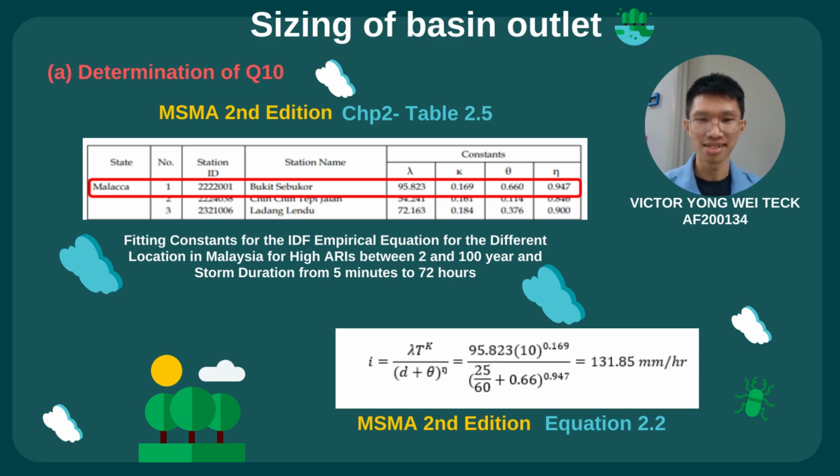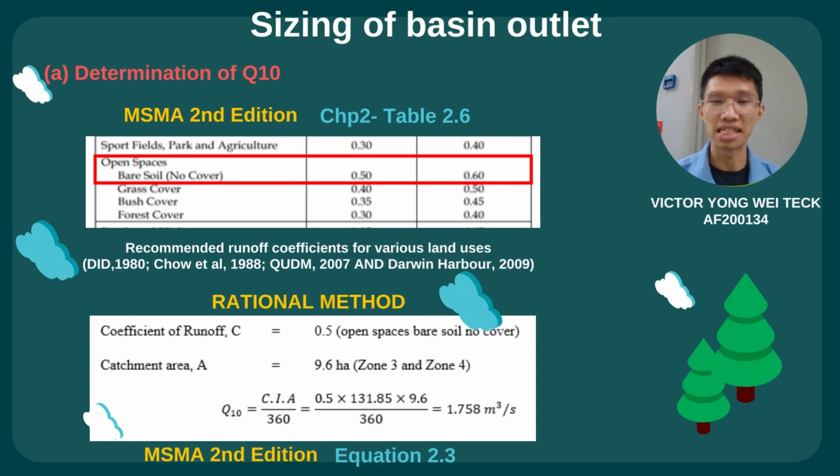According to MASMA second edition, the runoff quantity must be measured up to 10 years ARI. To determine the runoff quantity for 10 years ARI, we must refer to the MASMA second edition, chapter 2, table 2.5. The station of Bukit Sebungo is selected because this station is near to our construction area. By using the equations that are stated, the rainfall intensity calculated is 131.85 millimeters per hour.